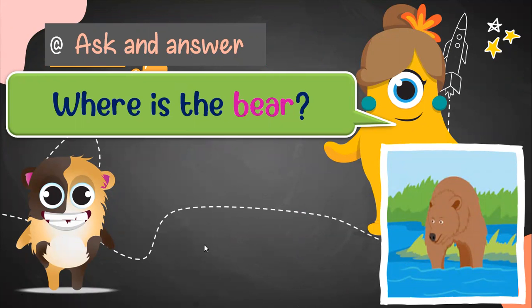In this case, the picture is different from the previous one. We can see here that there is not a kangaroo, it's a bird. So the question is, where is the bird? In this case, how will the answer be?